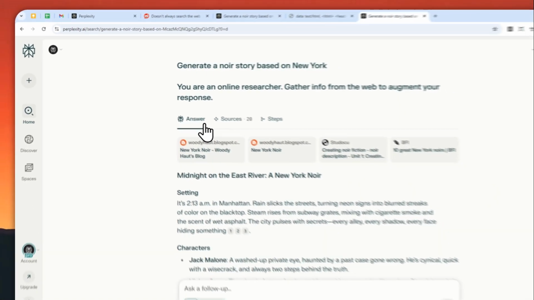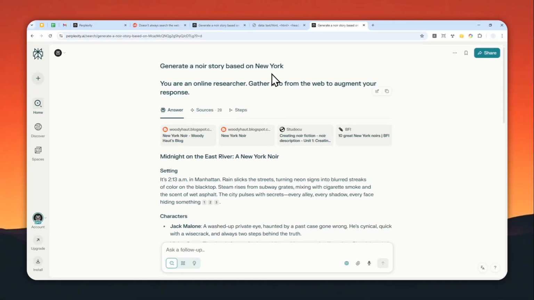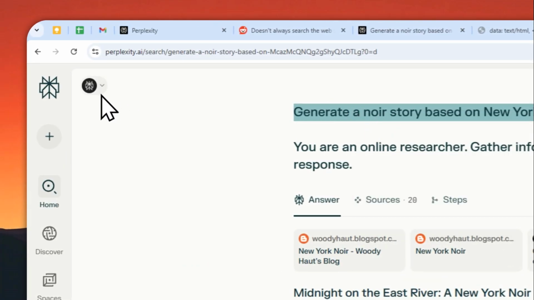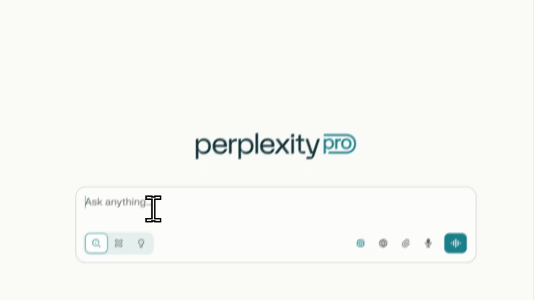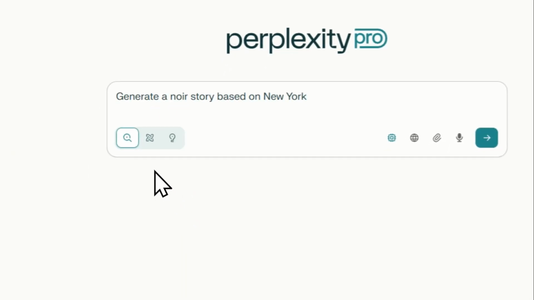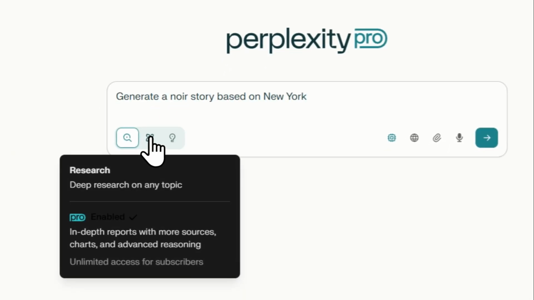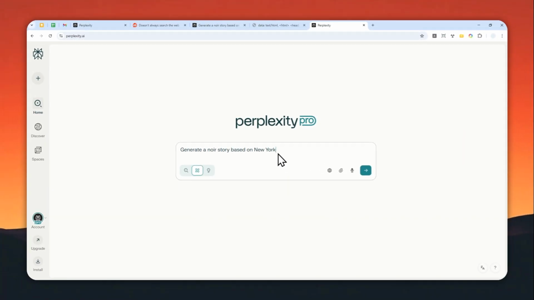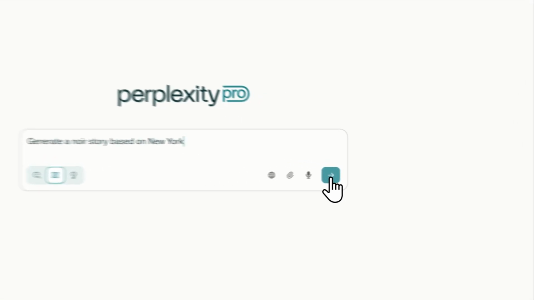Now, another technique that you can try is by using the deep research mode. So I'm going to be using the same prompt again, and I'm going to open a new thread. And here, basically, you can just enable the deep research or research mode. Here you cannot select the model, but it's almost always going to do research.